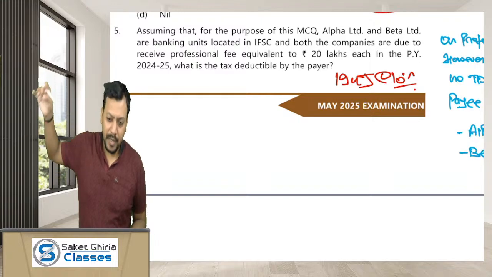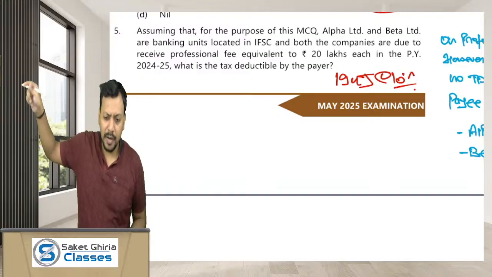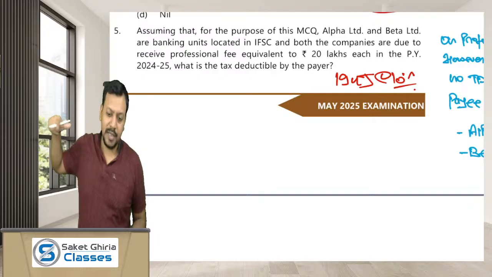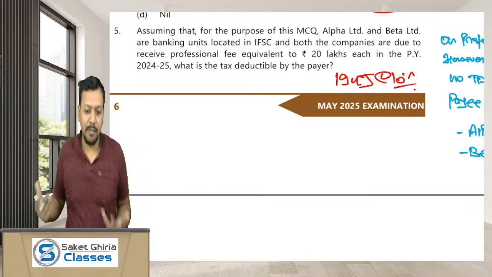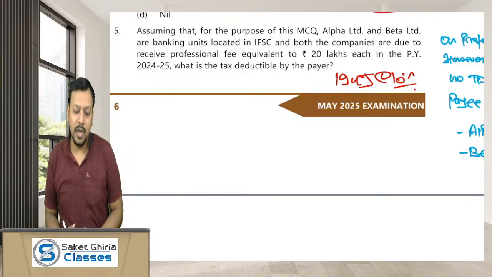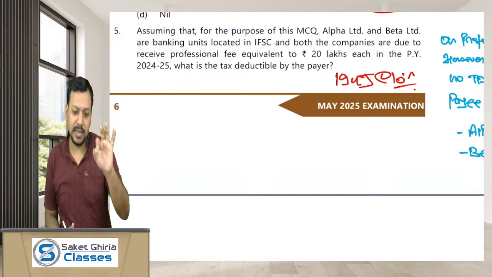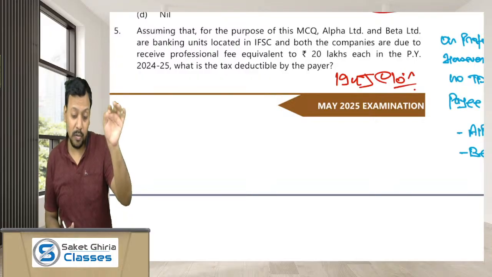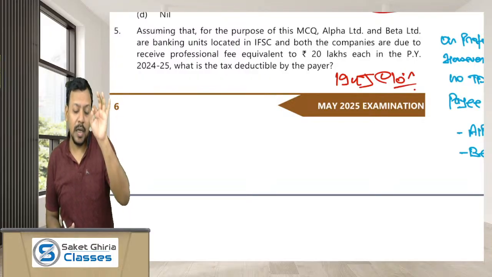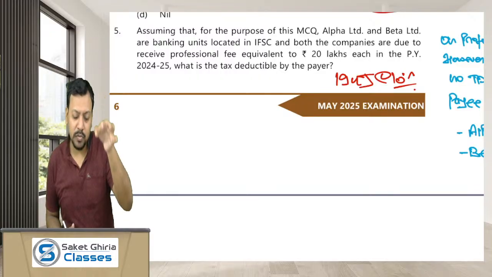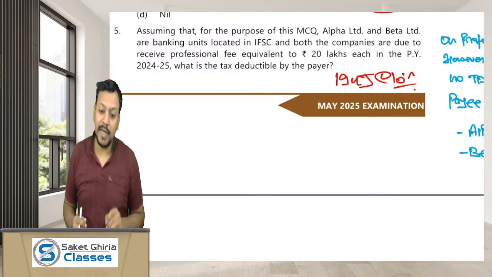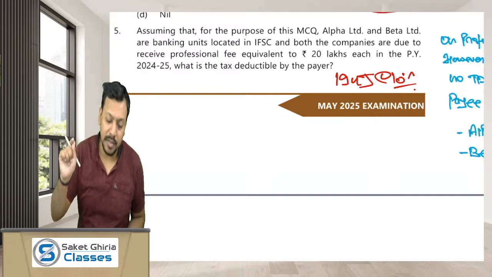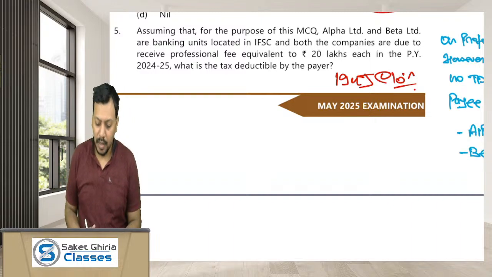So if the payer has to make TDS on the income of a payee whose income is already subject to deduction under section 80LA, then what is the requirement of imposing TDS? So TDS under section 194J is not liable to be deducted on the amount payable to the banking unit located in IFSC if that banking unit claims a deduction under section 80LA.